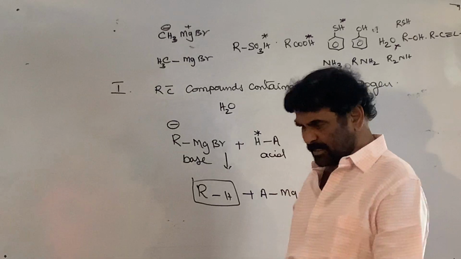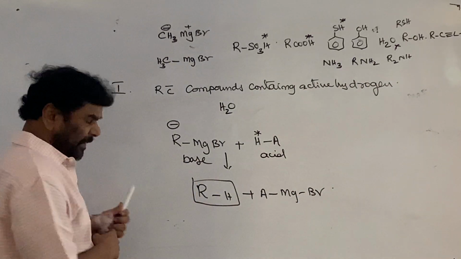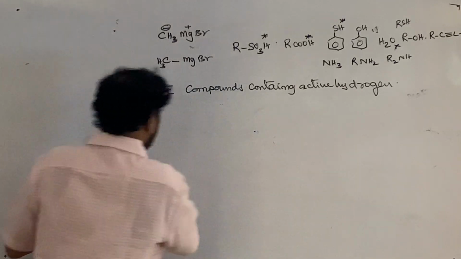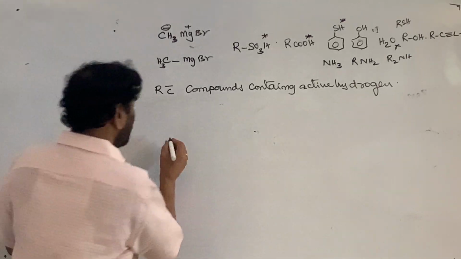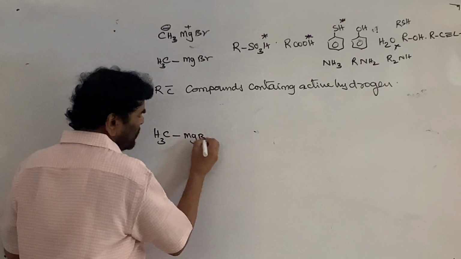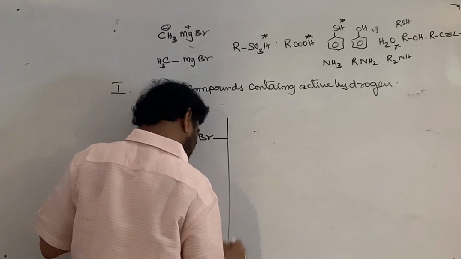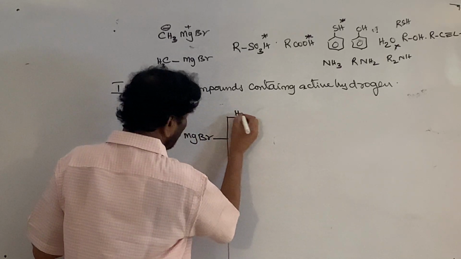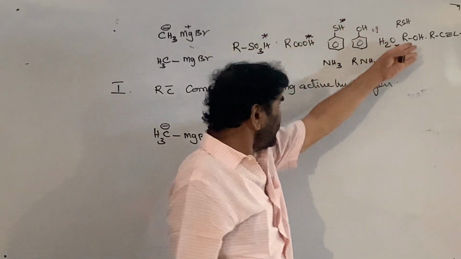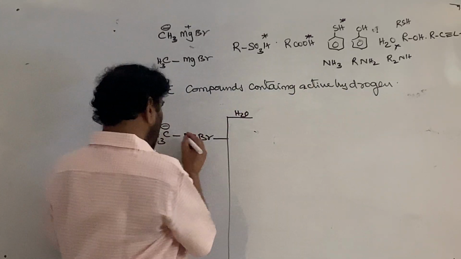Grignard reagent is last, your carbanion is last. Therefore, the Grignard reagent can be treated with... take the simple Grignard reagent, methyl magnesium bromide, which is the source of the methyl carbanion, and treat it with water, just water. See, in the list, this is the list of the different organic compounds which contain the active hydrogen.